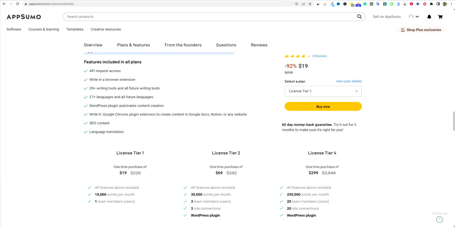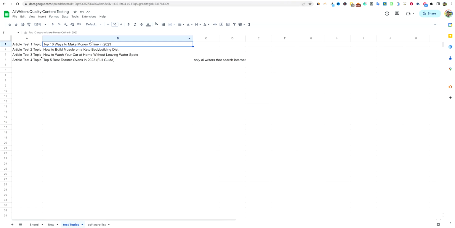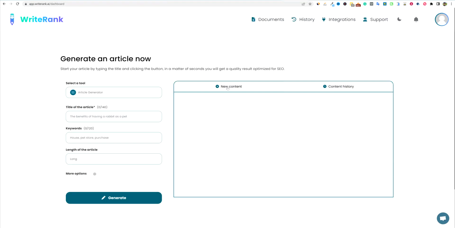So, all right, let's go jump into the tool real quick. Okay, so I'm going to grab my keyword for testing purposes over here, and we're going to go back into WriteRank, and this is what the application looks like once you sign up. You have your classic documents history. I haven't done anything. I just logged into the account.